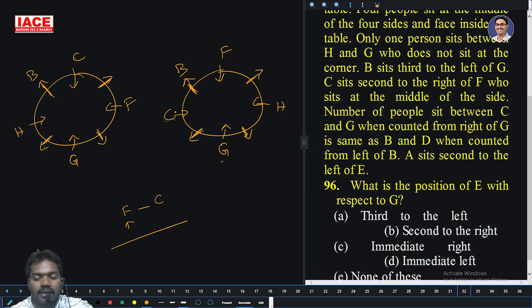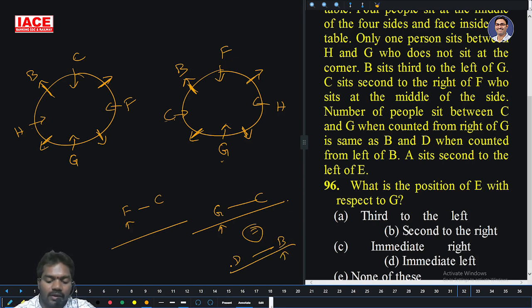The number of people who sit between C and G when counted right of G is the same as between B and D when counted left of B. So G and C, right of G: 1, 2, 3, 4 members. Sorry, 5 members. Then D and B, left of B, 5 members. 1, 2, 3, 4, 5 members. There is only a chance for D.